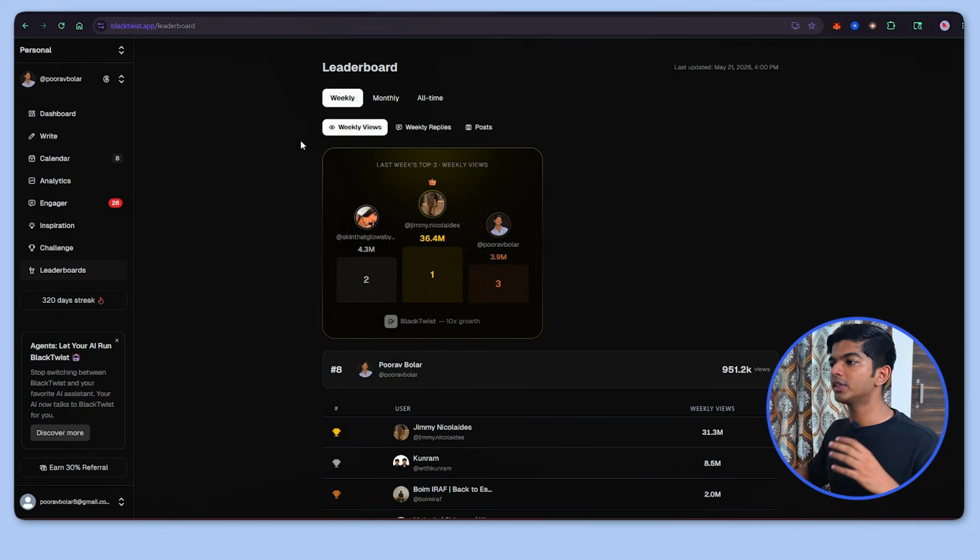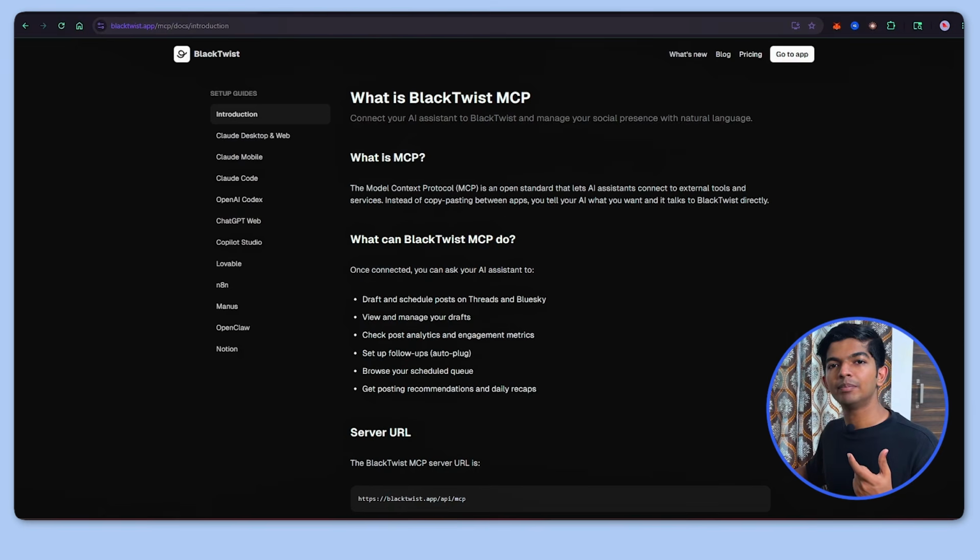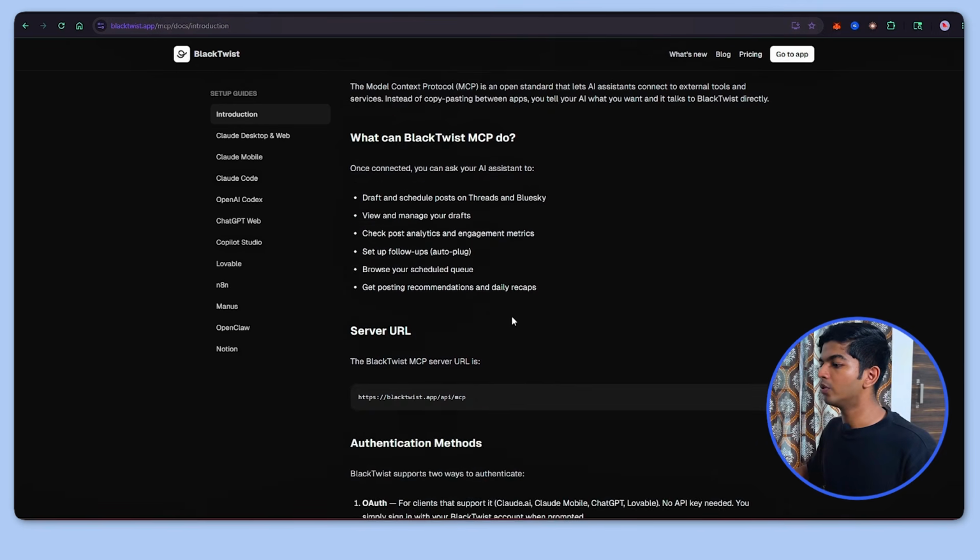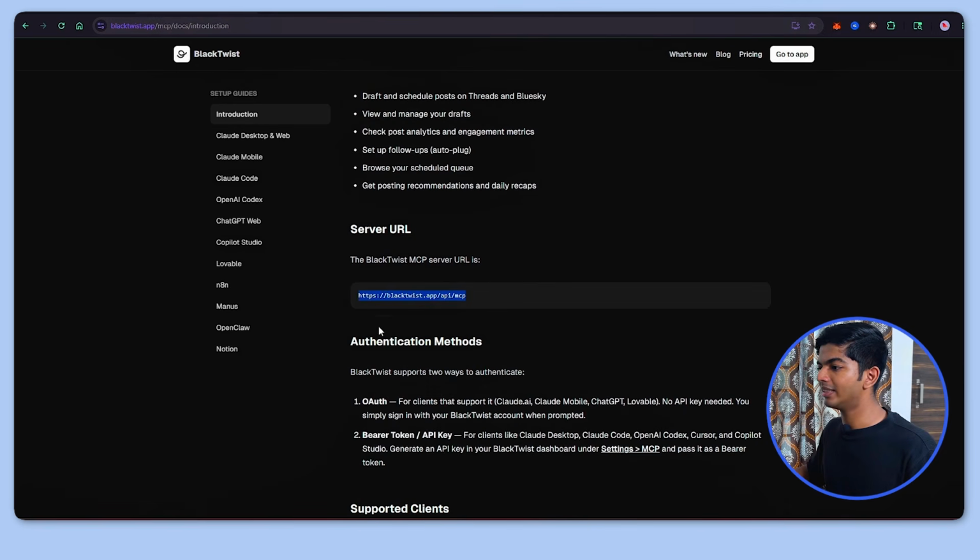Okay, so for automation, we're going to come to the Blacktwist MCP server, which is going to connect with Claude. So MCP is going to be our bridge between Claude and Blacktwist. So we're going to come to blacktwistapp.mcp. I'll provide the link in the description as well. You have to come here and copy this particular link, which is the MCP server URL.